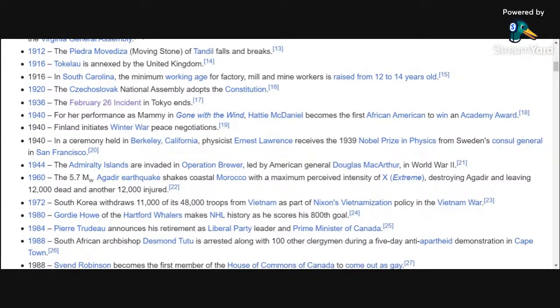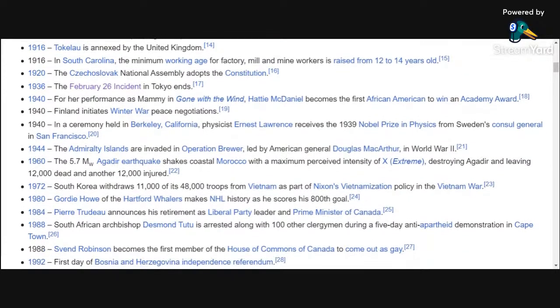We got United Kingdom annexing some things. We got South Carolina. Shout out to South Kakalaka. 1916. Minimum working age for factory, mill, and mine workers raised from 12 to 14. Back in the day, taking those 12-year-olds that are just trying to take care of their family back in South Carolina, taking their jobs. I feel bad for 1916 12-year-olds trying to raise money for their wife and child in South Kakalaka and not being able to, with the minimum working age. So that's too bad. 1916 South Kakalaka, as they call it.